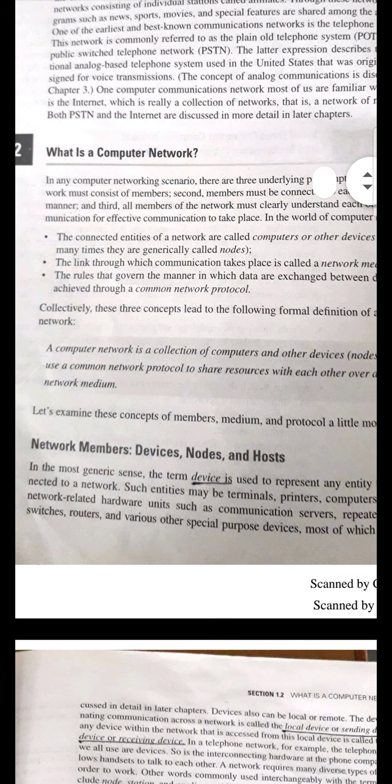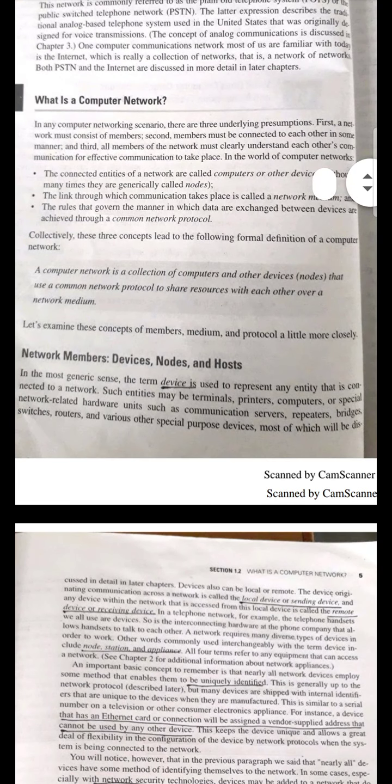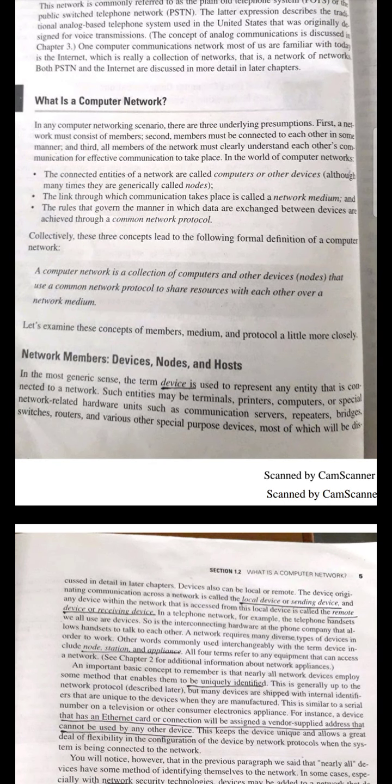Next is what is meant by a network member. We already said that any device, node, or host can be treated as a network member. Each and every device we represent in the form of an entity. What is meant by entity here? Each terminal, a printer, a computer, or any network-related hardware unit can be treated as a device. It can be communication servers, repeaters, bridges, switches, routers; anything can be considered a device here.